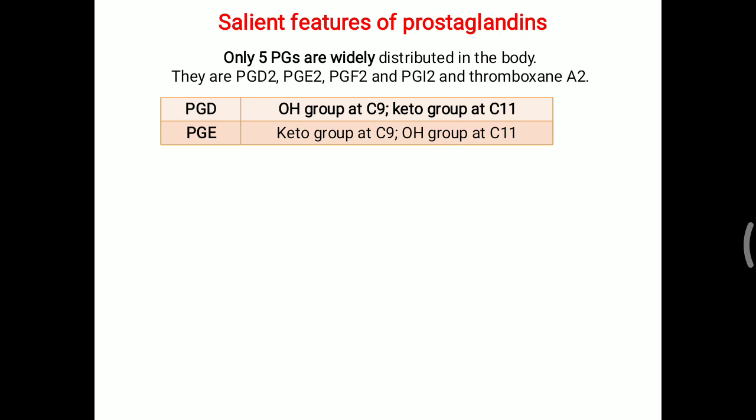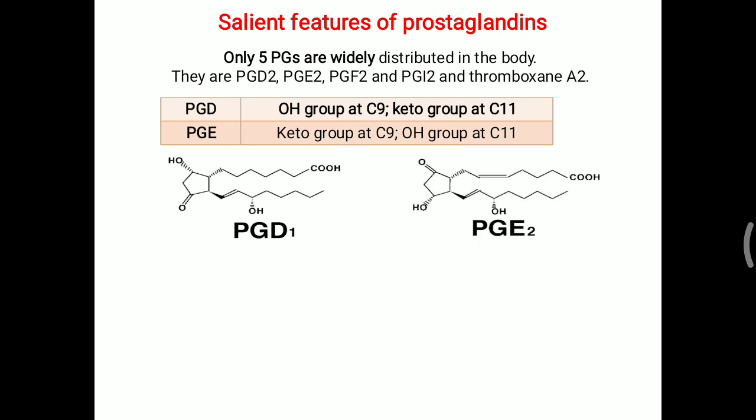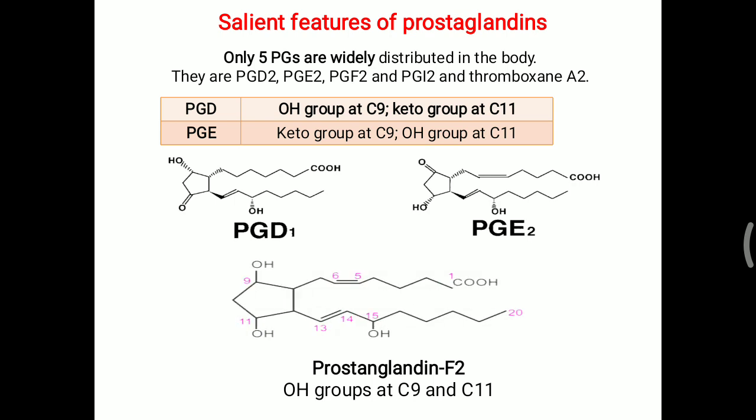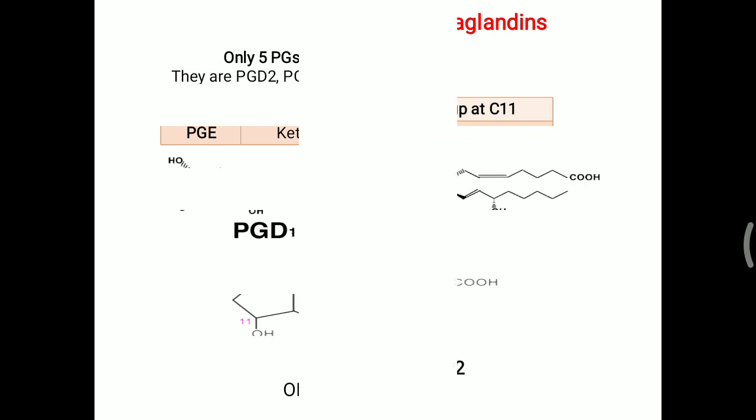First, PGD contains a hydroxyl group at carbon 9 and a keto group at carbon 11. Now PGE contains a keto group at carbon 9 and a hydroxyl group at carbon 11. D1 contains 1 unsaturated bond, E2 contains 2 unsaturated bonds in the side chain. Now one more, prostaglandin F2, where OH groups at C9 and C11 are present. It is F2, meaning 2 double bonds, and carbon 15 contains a hydroxyl group.